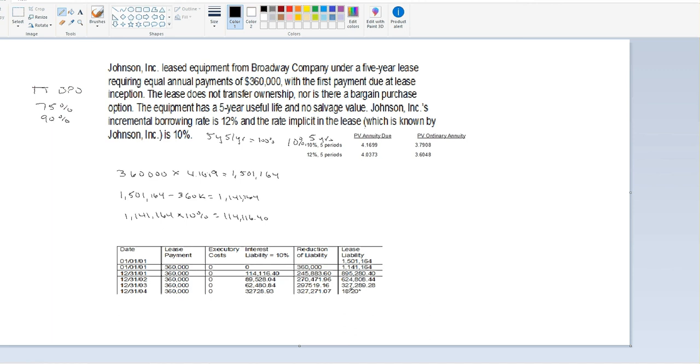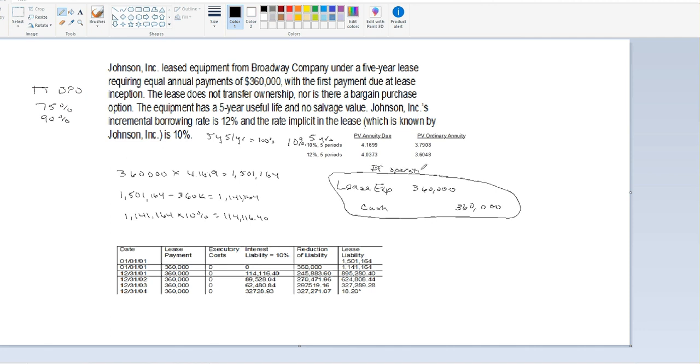So hopefully that gives you an idea of how to work a problem like this when it comes to whether it's an operating lease or a capital lease. Now, if it was an operating lease, all we would simply do is, in this case, record a lease expense of $360,000 and credit cash of $360,000. Okay? So if that was the operating lease, that's how we would work that. It would be very simple if it was operating.